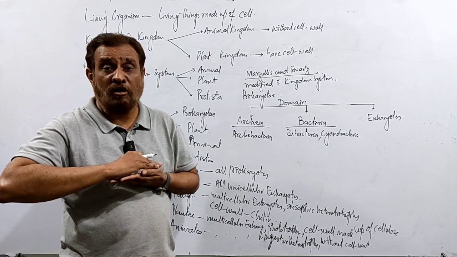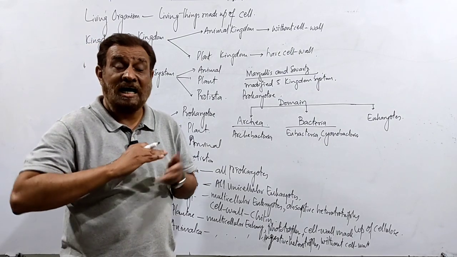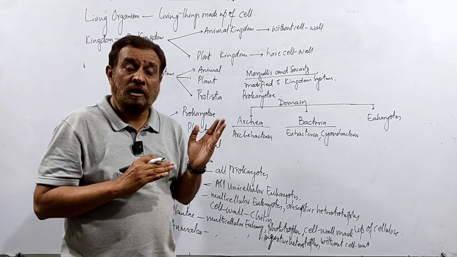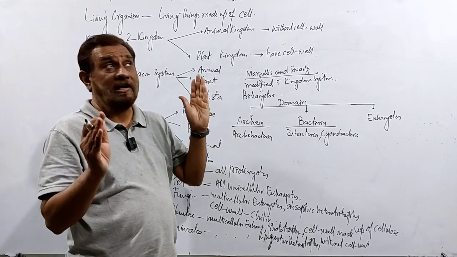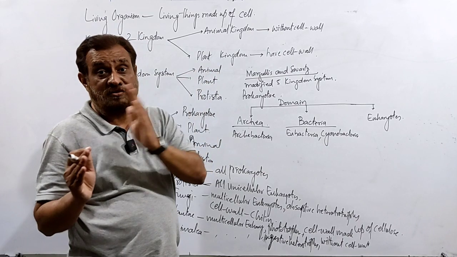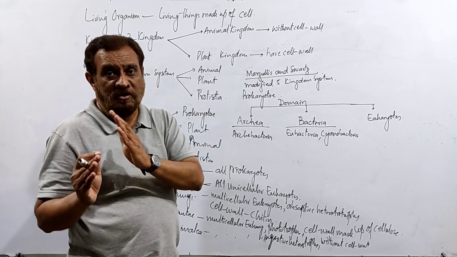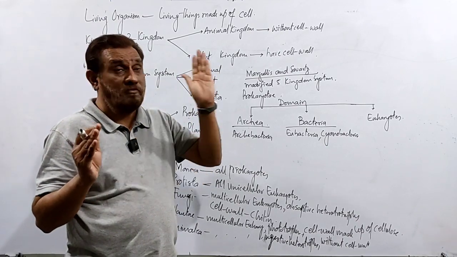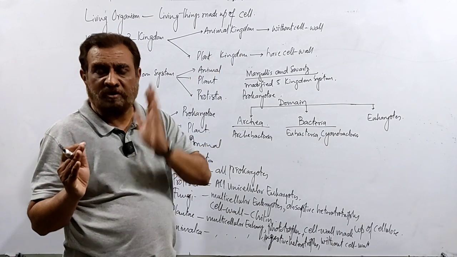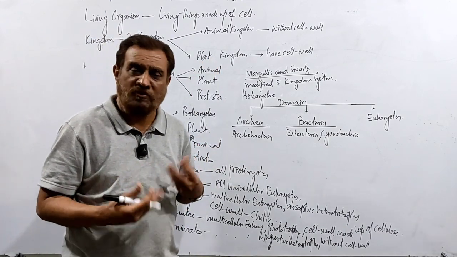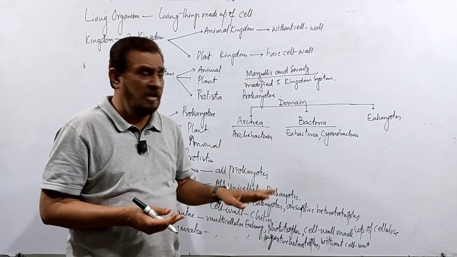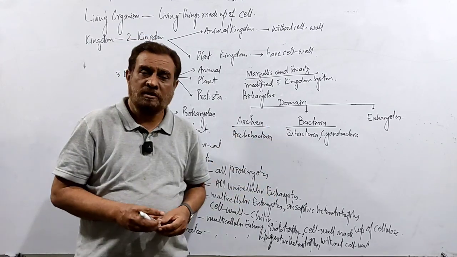So, this is the phylogeny, means how the living organism, or what are the ancestors of these living organisms, is called phylogeny. It's a series. Phylogeny is the series of a living organism from their ancestor up to their descendant. So this is the phylogeny of the living organism. Next time, inshallah, I will discuss the differences between them and we will discuss the bacteria.